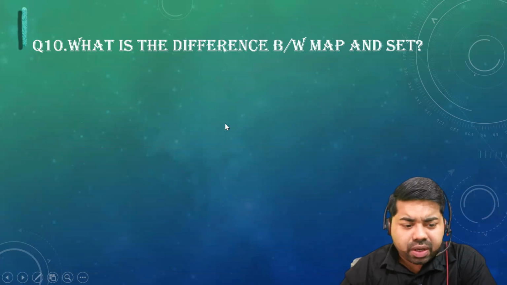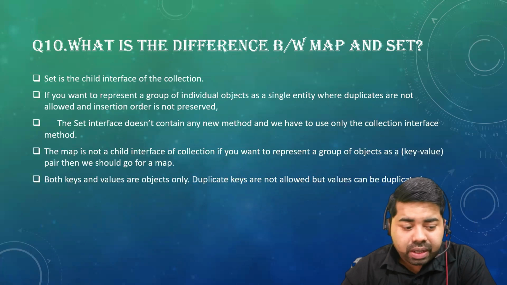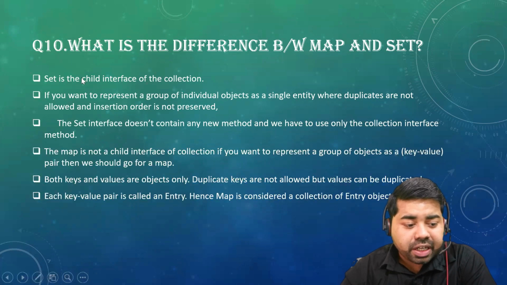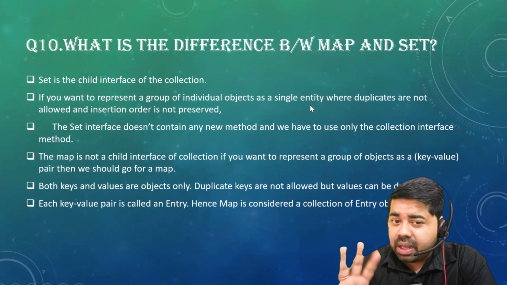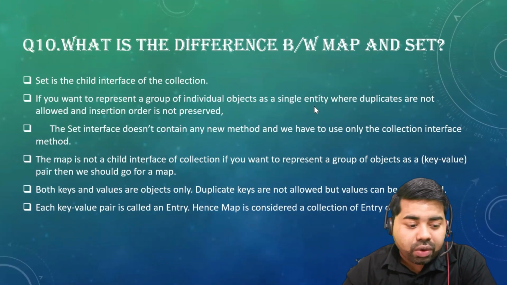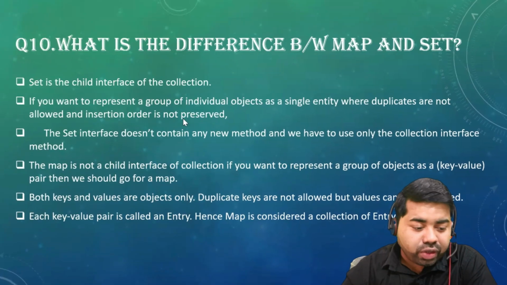Next question they have asked, what is the difference between map and set? So I have already shown you the hierarchy, but here you will just explore this. So set is the child interface of collection. If you want to represent a group of individual objects as a single entity where duplicates are not allowed, and insertion order is also not preserved, then we should go for the set.